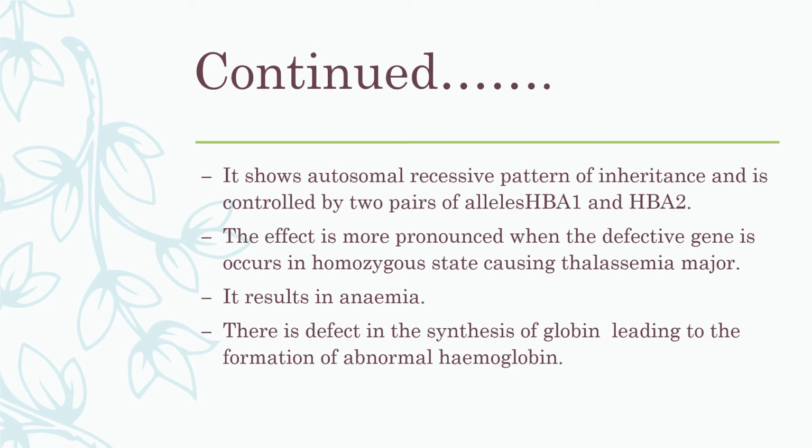In thalassemia the result is anemia, because hemoglobin is a protein made up of polypeptide chains. Globin is a protein, and there is a defect in the synthesis of globin protein. When defective globin is formed, this leads to abnormal hemoglobin, and that's why the person becomes anemic.